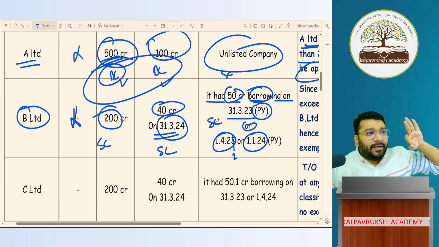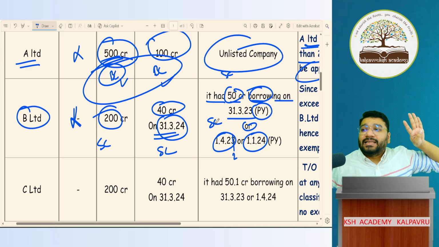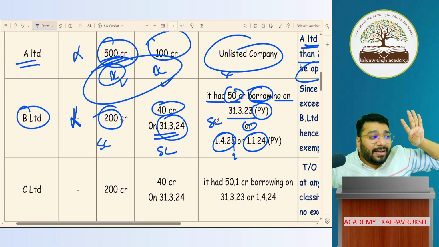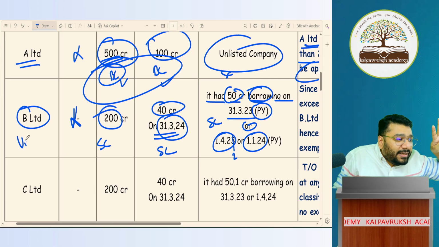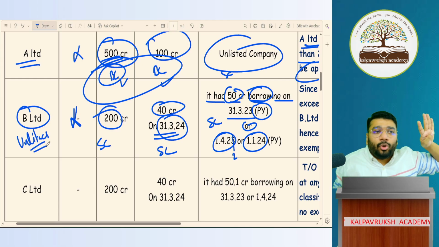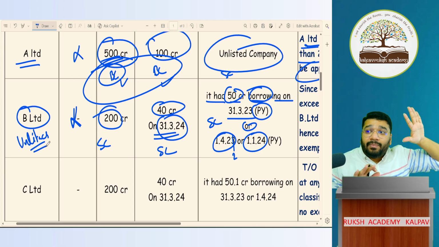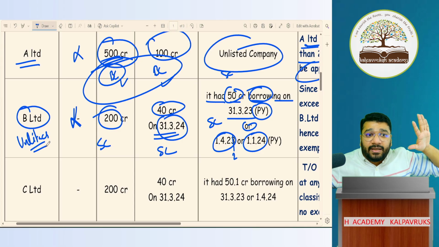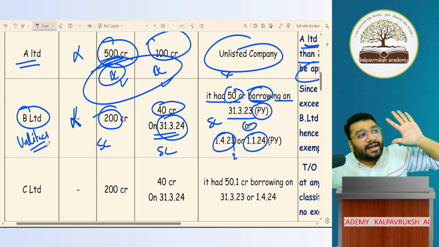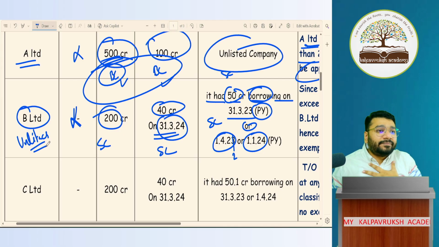3 conditions satisfied. What is the first condition? I should not be listed. I should be unlisted. Nothing is mentioned, so I'm assuming it is unlisted. Anywhere have they told that B Limited is the holding company or subsidiary of a big company? No. So I'm assuming that B Limited is not the holding or subsidiary company of a big company. So all 5 conditions satisfied. Who am I? Small company.